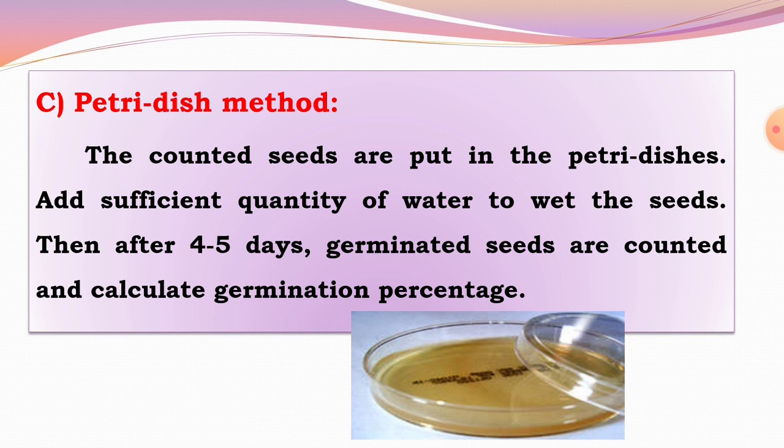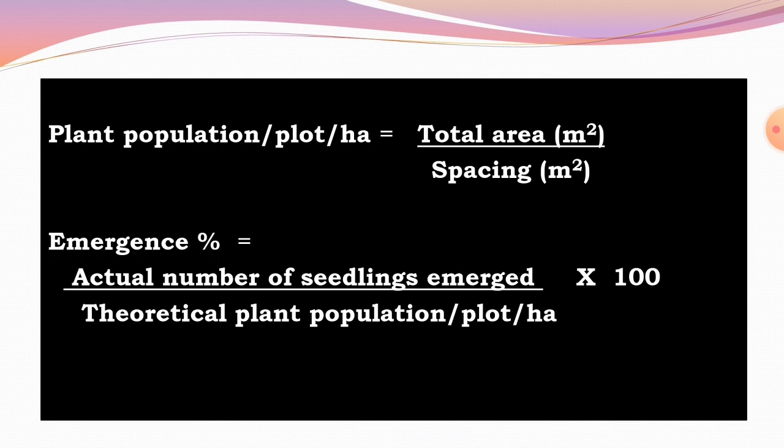These are the three methods for testing the germination percentage: the first is the paper method, the second is the sand method, and the third is the petri dish method. Then these are some formulas for calculation of plant population and emergence percentage of seedlings.